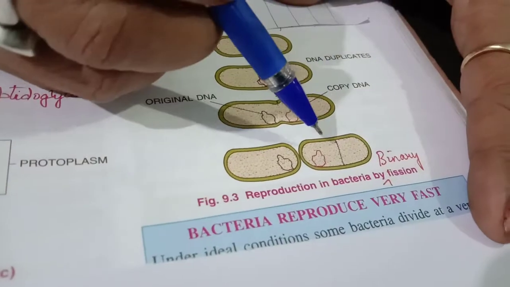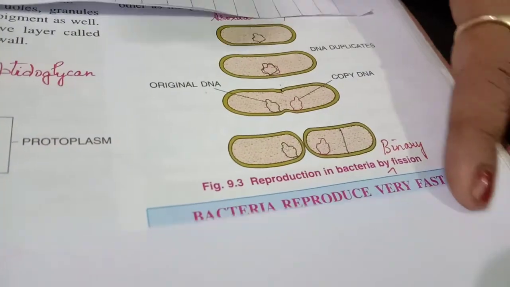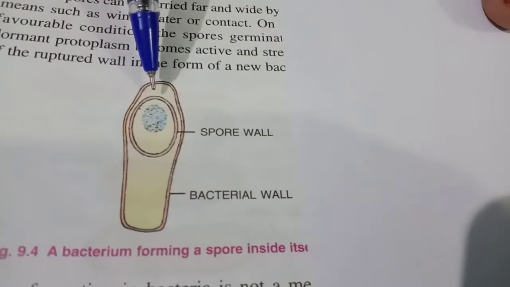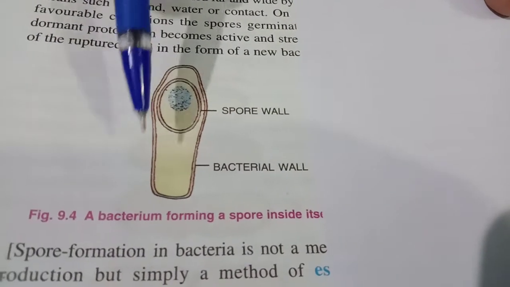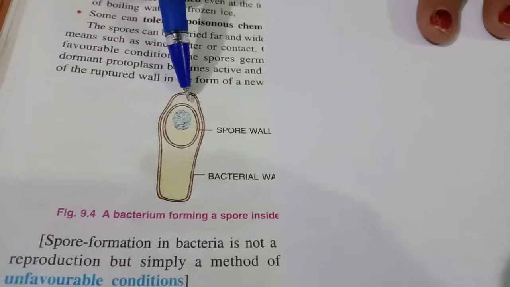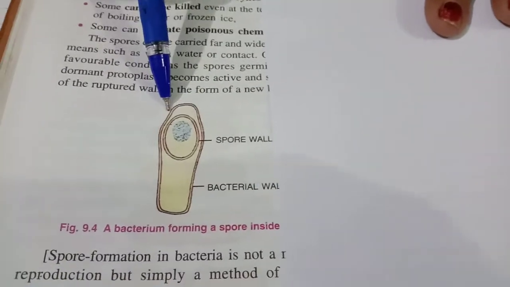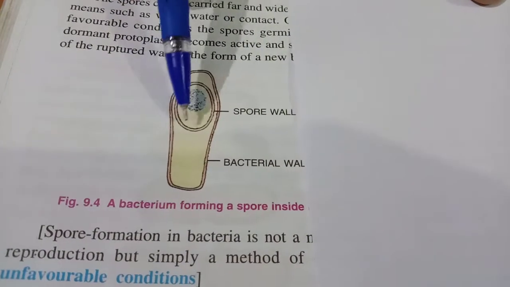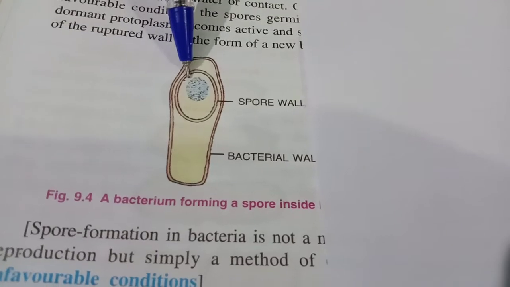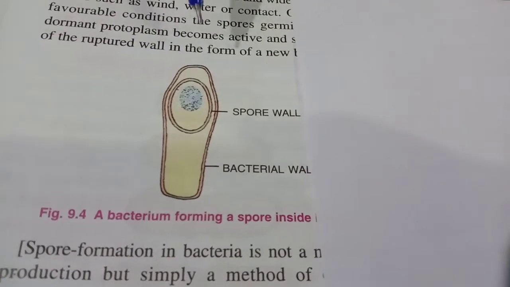Now, what happens when the conditions are unfavorable? Let me show you. That process is endospore formation. This is also very important, children. Last year the diagram was given and it was asked to identify it. So this is how the bacteria undergoes reproduction by endospore formation.